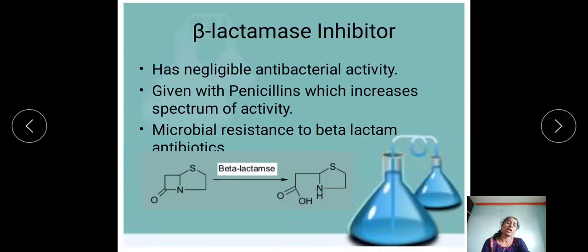Then the next class after the cephalosporin is beta-lactamase inhibitor. So what are the characteristics of beta-lactamase inhibitors? They have negligible antibacterial activity. They can be given in combination with the penicillin, which increases the spectrum of activity. Then next, they address microbial resistance to beta-lactam antibiotics.